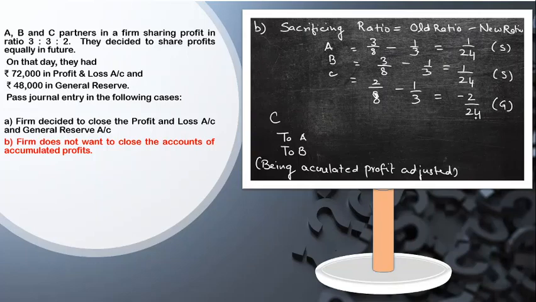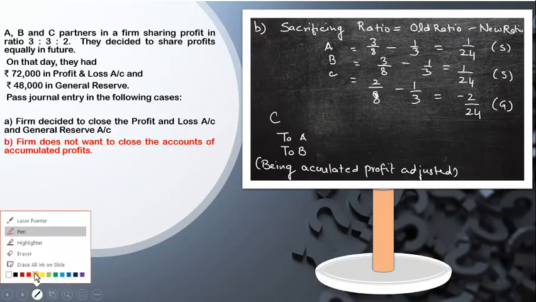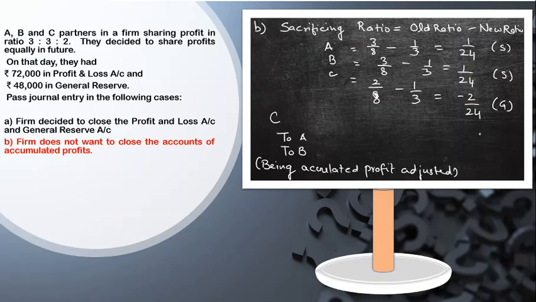Now let's see how we are going to find out the amount. I'll change my pen and I'll show you, because it will be good enough if I use some other pen to show this part. Okay, I'm going to find out here a net effect. Net effect here means, since I'm passing a single entry here, I'll be finding out what should be the amount for the single entry.